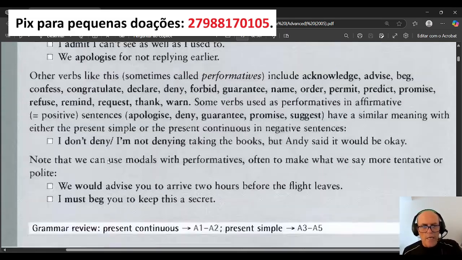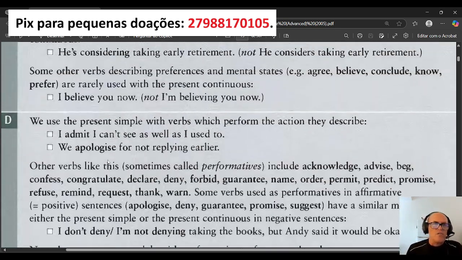And finally, let me see, yeah, D. Okay, so here is D.